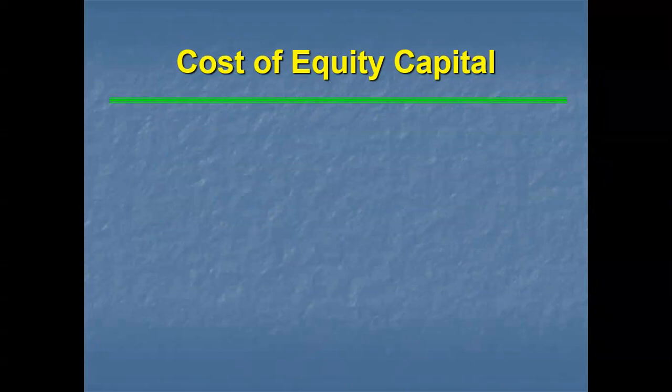So this is what we need to talk about for the cost of preferences. Now, when we talk about the cost of equity capital, what exactly is the cost of equity share capital? It is the minimum rate of return a company is required to earn on the equity financed portion of its investment in such a manner that the market value of stock remains unaffected.